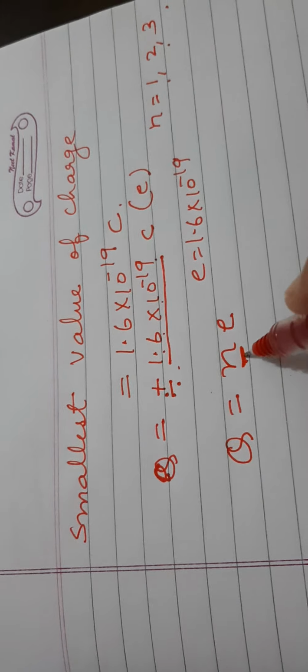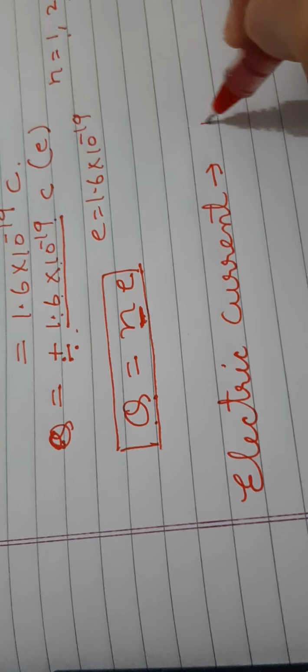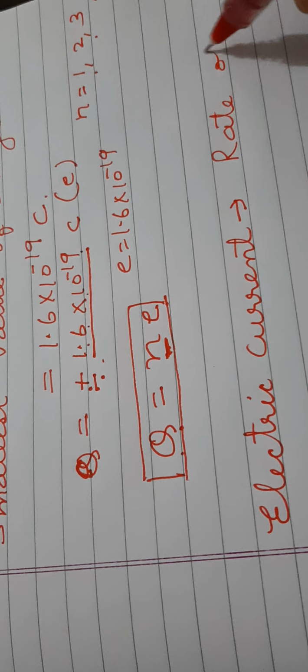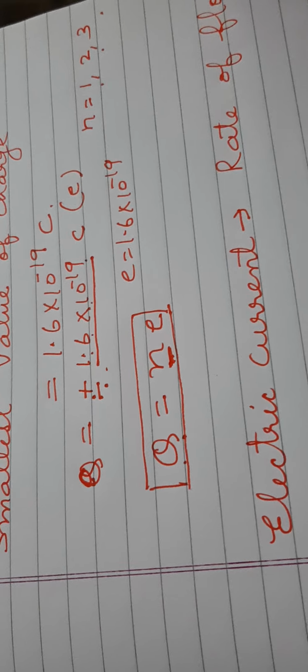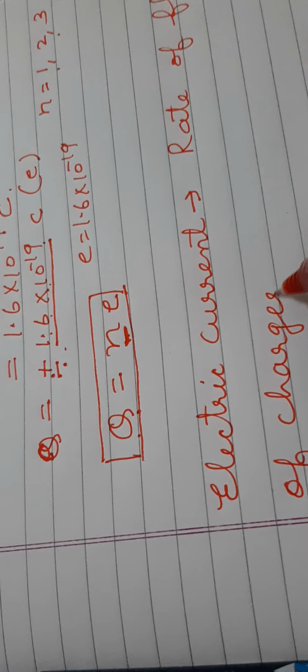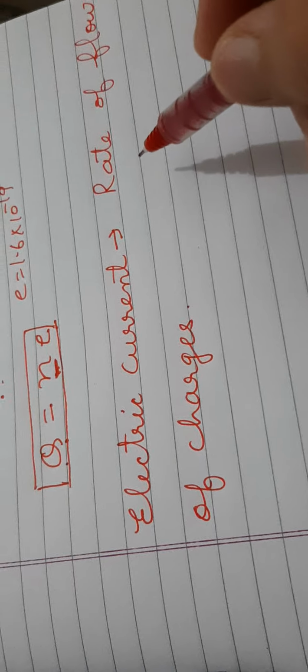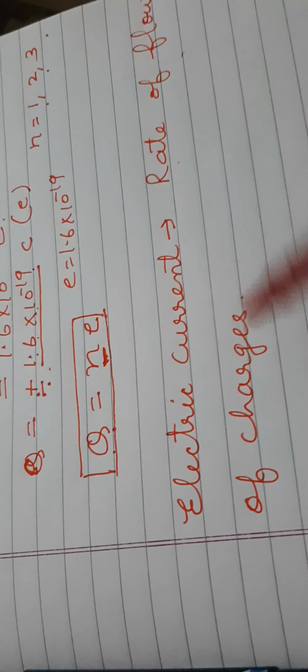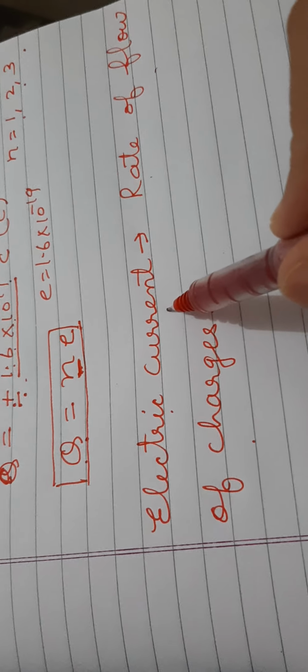Now what is electric current? Electric current is the rate of flow of charges. Flow of charges, that is known as the electric current. Now which charges? Basically electric current is the flow of electrons. The negative charges flow, that is electrons. So rate of flow of charges is known as the electric current.